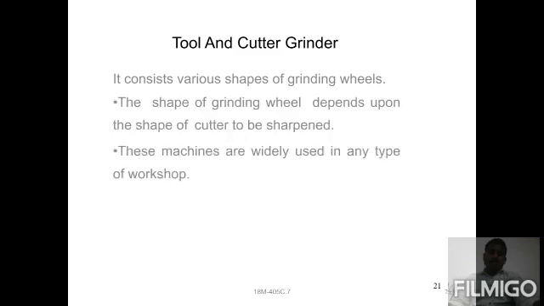Next one is the two-line cutter grinding machine, used for resharpening purposes. Two-line cutter grinding machines use various shapes of grinding wheels. You can observe here this two-line cutter type of grinding machine.